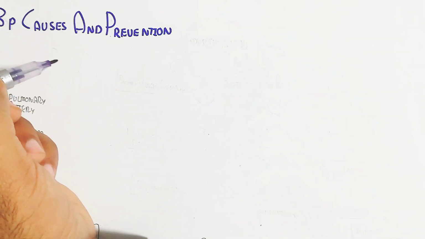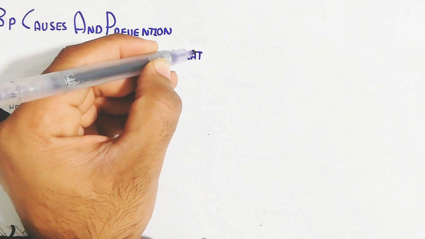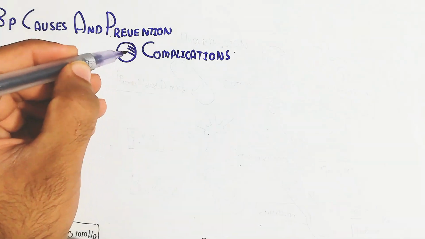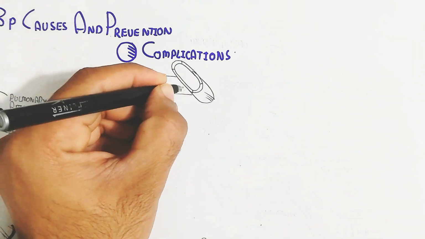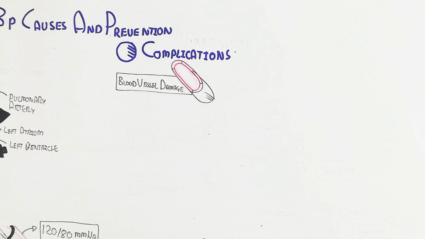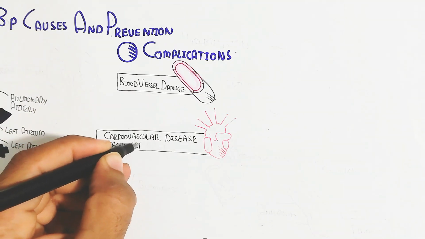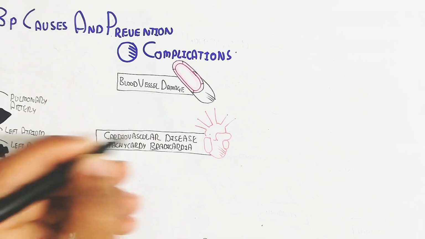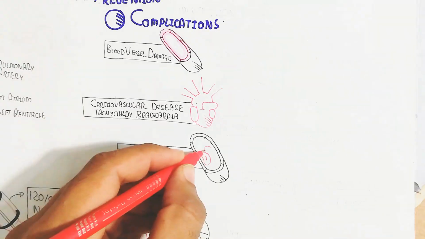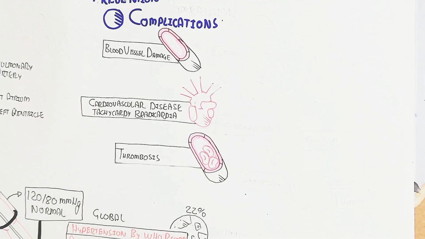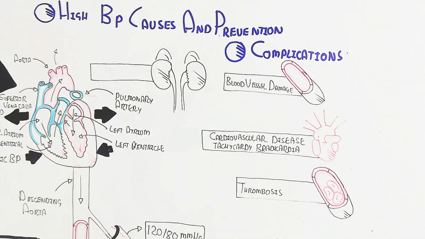On the other hand, let's begin to understand the complications. What will be the complications due to hypertension? Blood vessel damage due to high blood pressure, cardiovascular disease, tachycardia or bradycardia, and thickening of the left atrium and left ventricle.